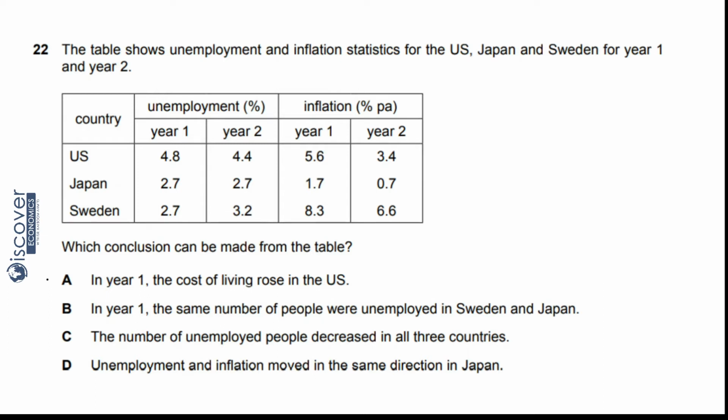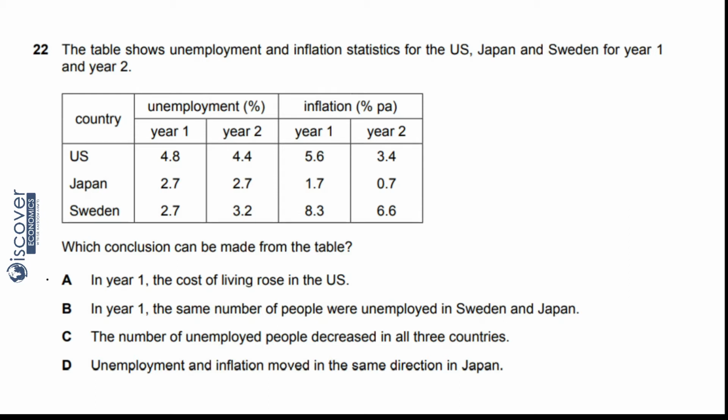First, see the table. The US has 4.8 unemployment, then unemployment decreased to 4.4. Fine. Then they had inflation of 5.6 percent, then it decreased to 3.4 percent. Then come to Japan, 2.7, then 2.7, meaning the unemployment rate did not change for Japan, and their inflation decreased from 1.7 to 0.7. Then Sweden had 2.7 to 3.2, meaning their unemployment increased, and inflation 8.3 to 6.6. So their inflation has decreased.